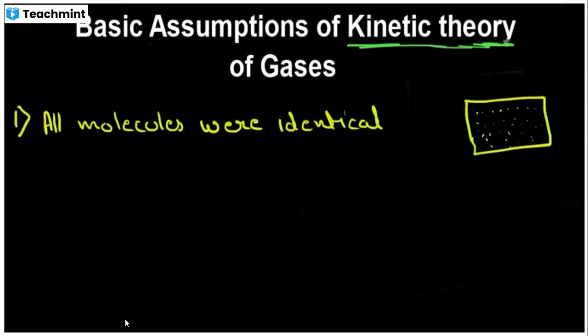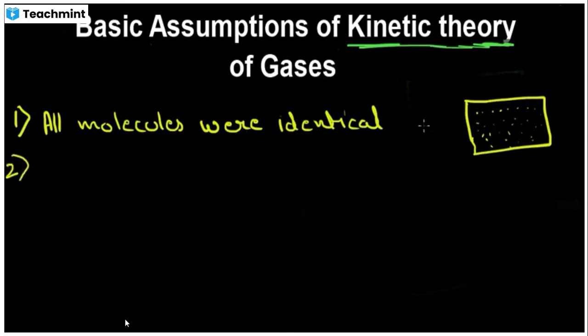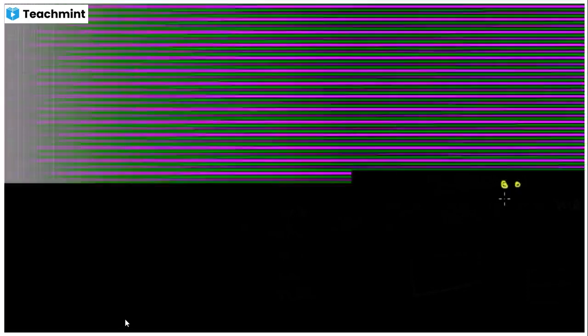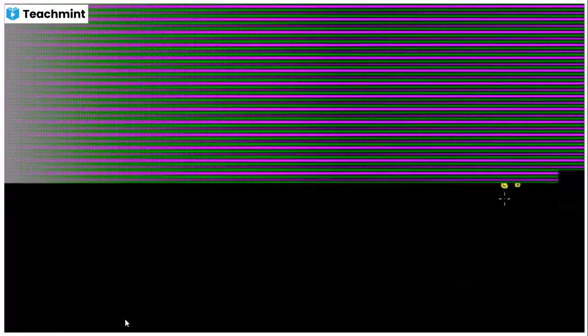Now let's move on to the next assumption, which is that the molecules only interact with each other when they collide. When there is a collision between these molecules, only then do they interact with each other. So there are no intermolecular forces.